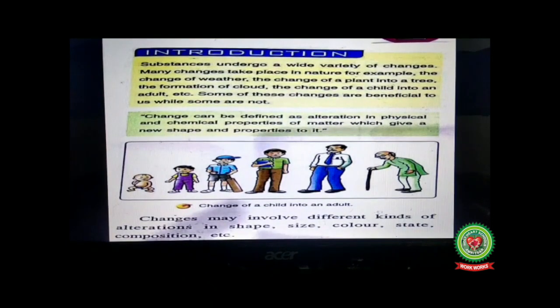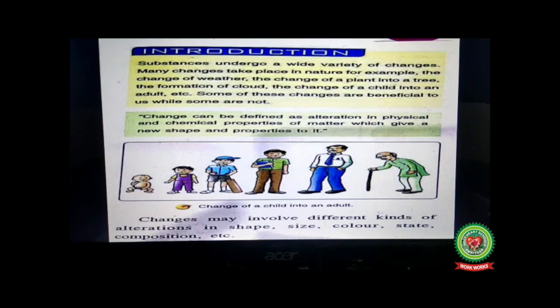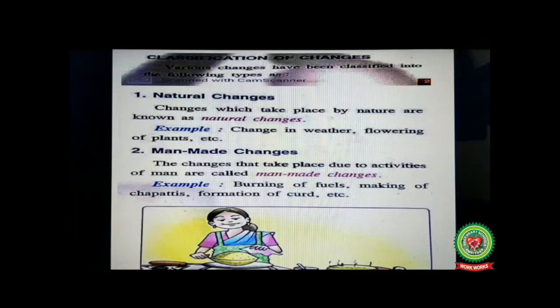Next is, changes may involve different kinds of alterations in shape, size, color, state, composition, etc. Yes, a change can happen only if there is alteration in its shape, size. If there is change in any shape, size, its molecular arrangement, then only a change can happen.